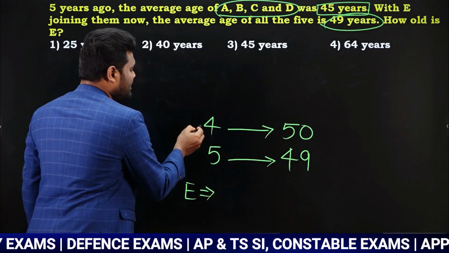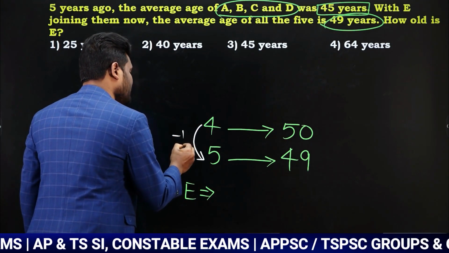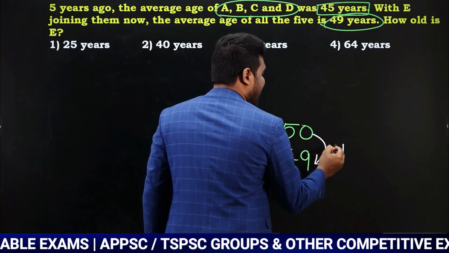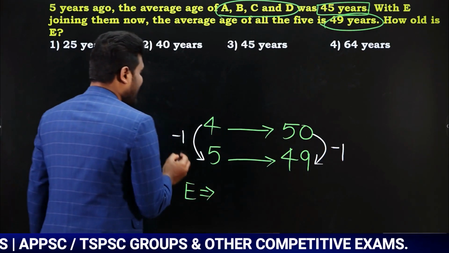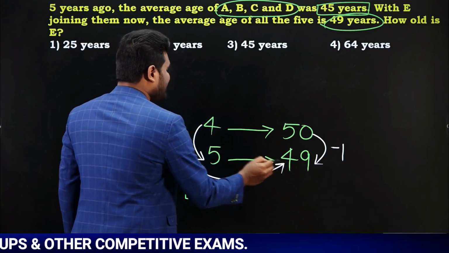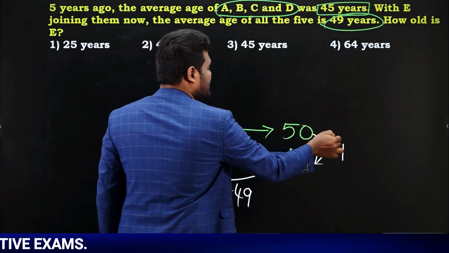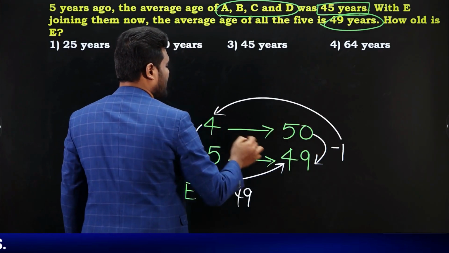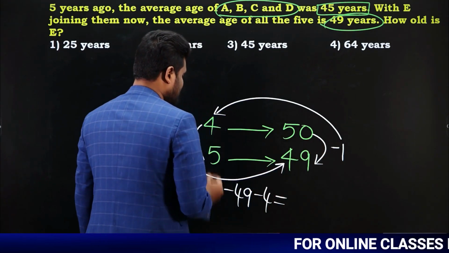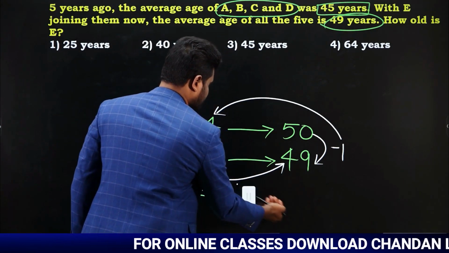Just simple, calculate it. 4 and 5, difference is 1. As it is decreasing, this is going to be minus 1. Similarly, 50 and 49, difference is 1. As it is decreasing, minus 1. So calculate it. Left hand side difference multiplied with right hand side bottom number. 49 into minus 1 is minus 49. Similarly, right hand side difference multiplied with left hand side top number. Minus 1 into 4 is minus 4. So when you calculate this, sorry, just observe here carefully once. I have made a mistake here.